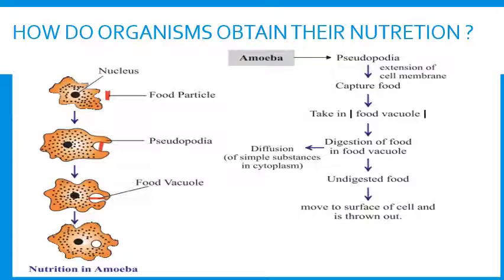The remaining undigested material is moved to the surface of the cell and expelled. In paramecium, which is also a unicellular organism, the cell has a definite shape and food is taken in at a specific spot. Food is moved to the spot by the movement of cilia which cover the entire surface of the cell.